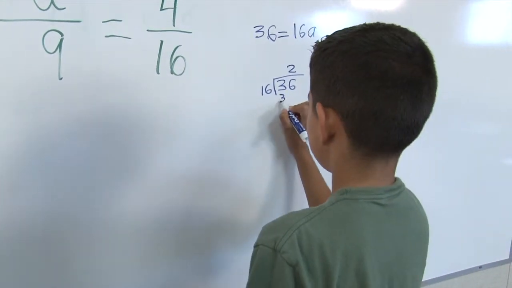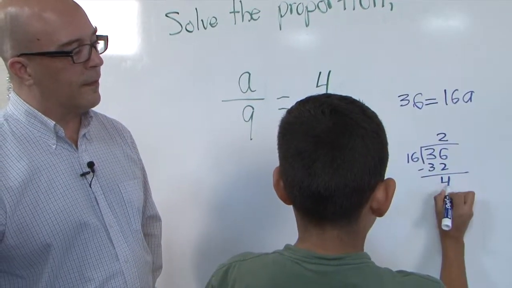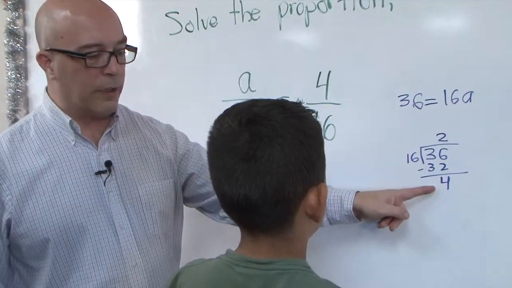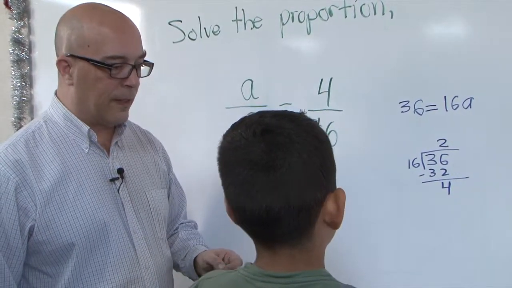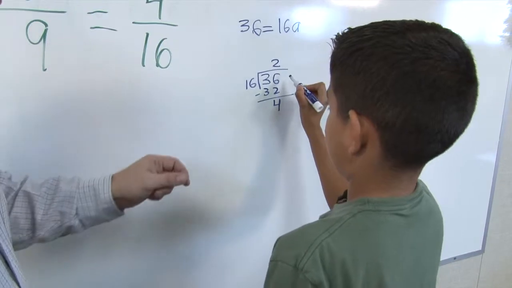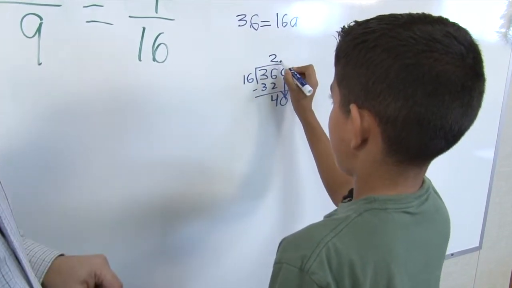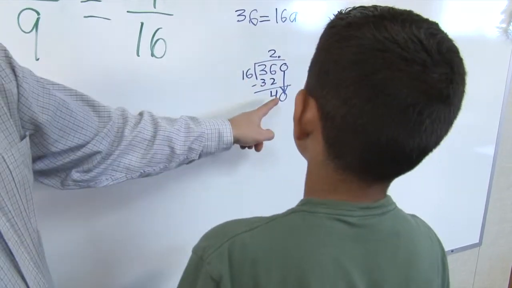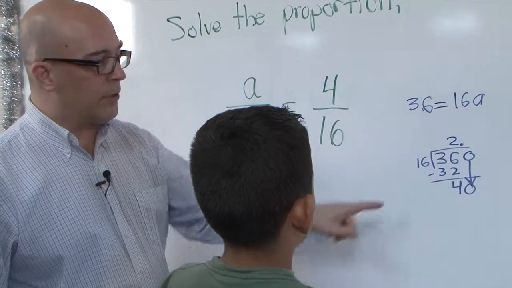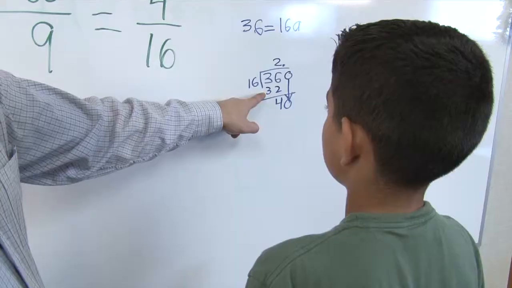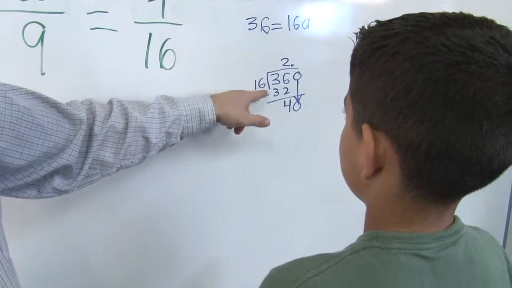Okay. But 16 won't go into 4 evenly, will it? It won't even go in there at all. So what do we do now? You add a 0 at the end. Perfect. And drop it down. Perfect. But put a decimal point there since we're adding a 0. So now 16 into 40. We know 2 times was 32, right? Yes. Will it go another time more than that? No. So it'll go another 2 times.